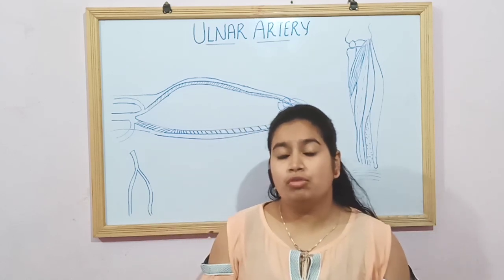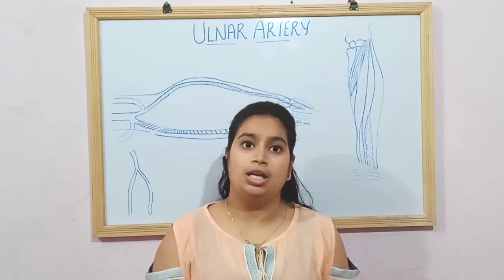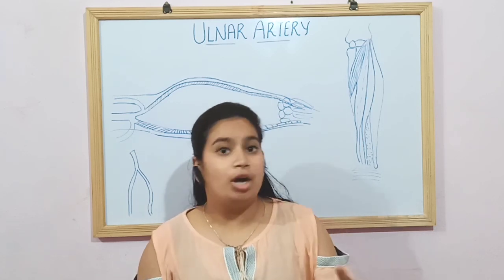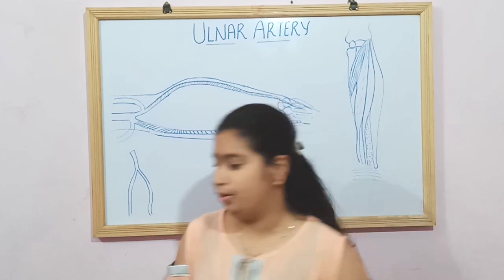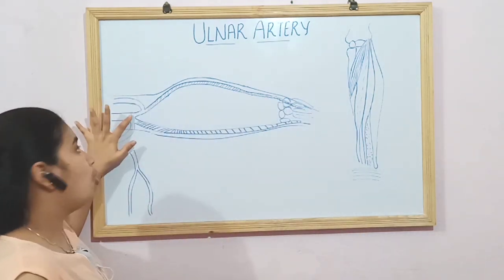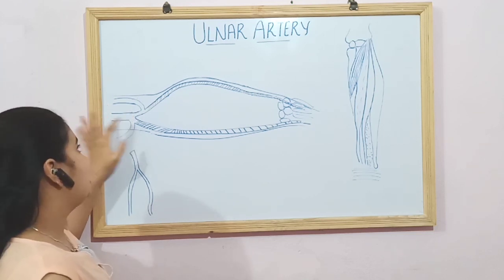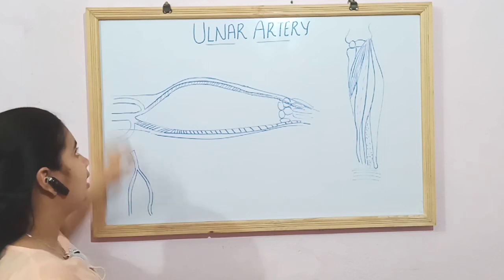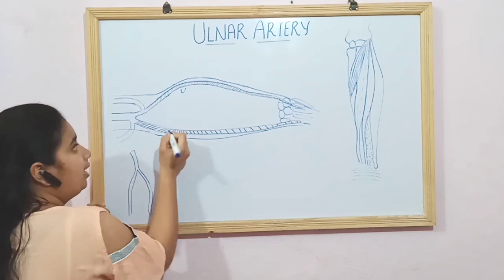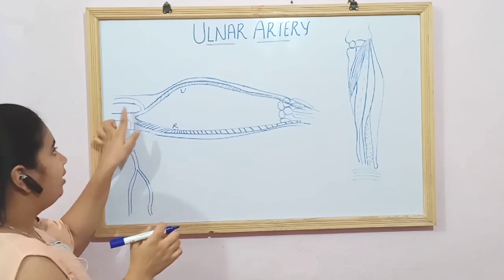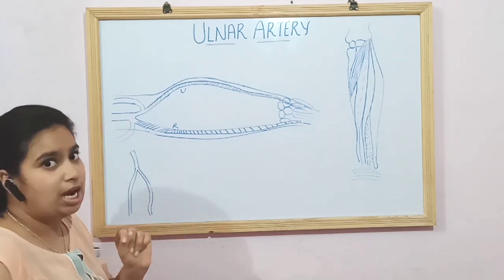Now moving on towards the surface marking of the ulnar artery. Surface marking means three important points or landmarks of the ulnar artery. The first important point is over the neck of the radius, where it starts. The brachial artery bifurcates into the radial artery and the ulnar artery. This is the ulnar artery and this is the radial artery. Over the neck of the radius is the first point from where it starts.